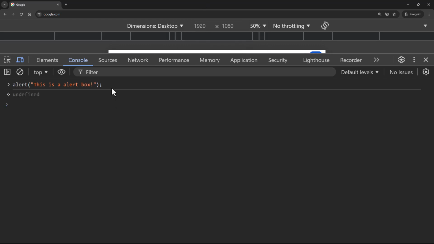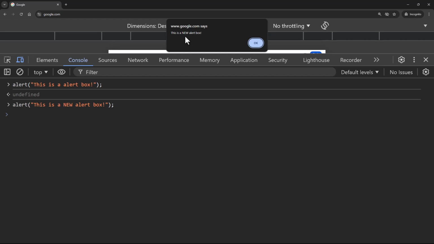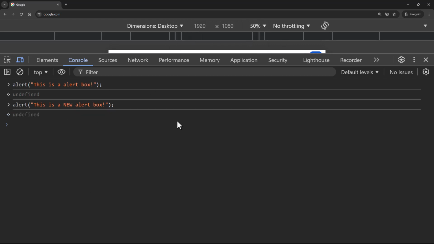Now whatever message you type in or add over here, this is a new alert box. Let me make new in caps. You will see this come in as is over here in the pop-up. So whatever message you're passing in over here is coming in over here. That's how you can run some JavaScript code in your web browser. And these were some of the JavaScript statements that we have.